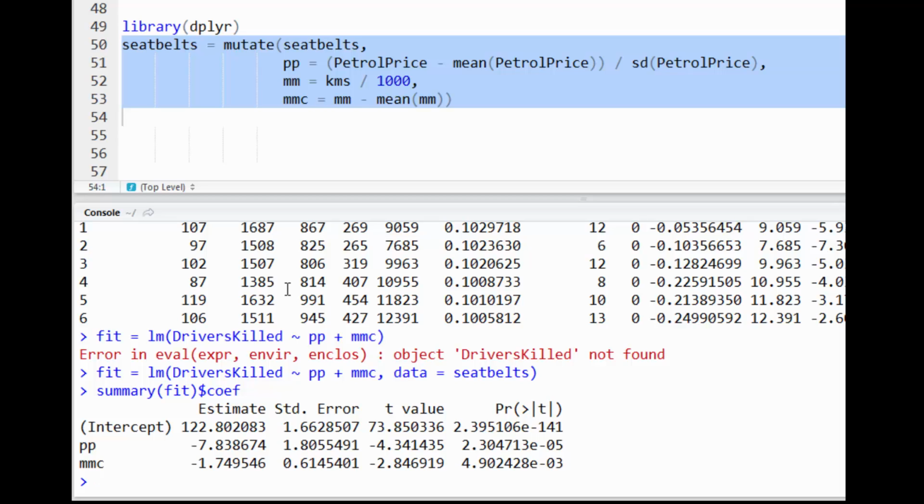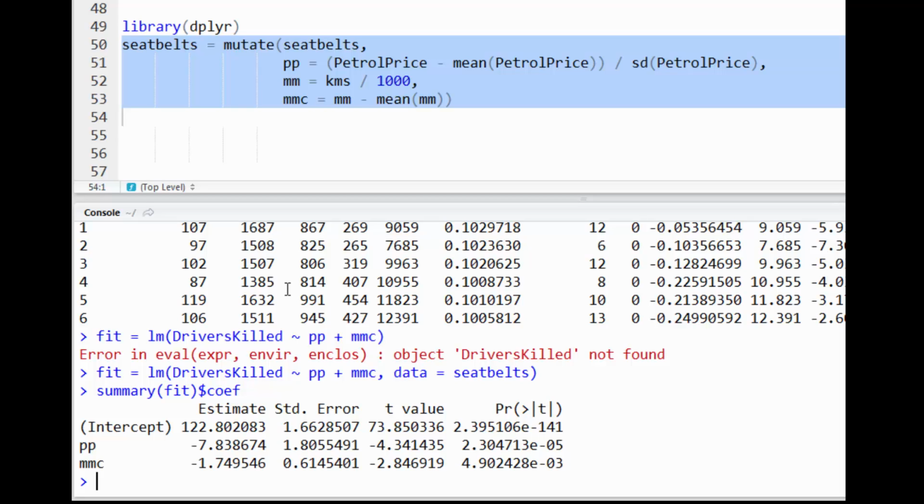Let's look at this. So now it has more meaningful decimal places because it's not trying to calibrate between several different large changes in orders of magnitude. So the intercept 123 is the estimated number of drivers killed for the average petrol price and average distance driven. The petrol price coefficient of -7 means that we're estimating 7 fewer deaths per 1 standard deviation change in petrol price, holding the kilometers constant.